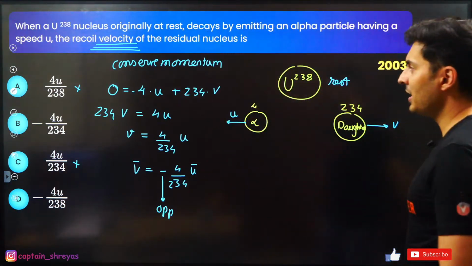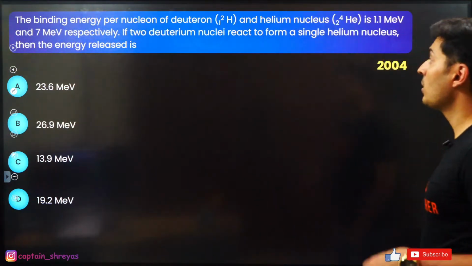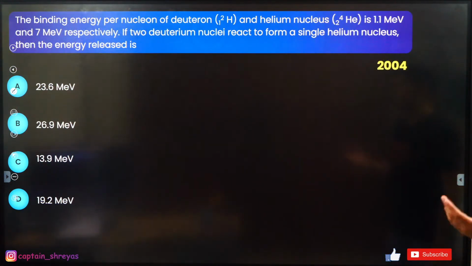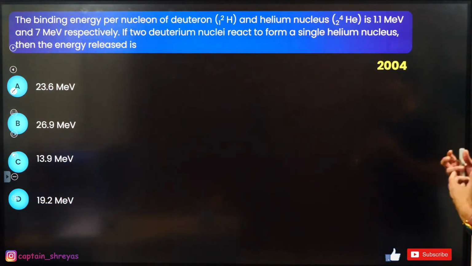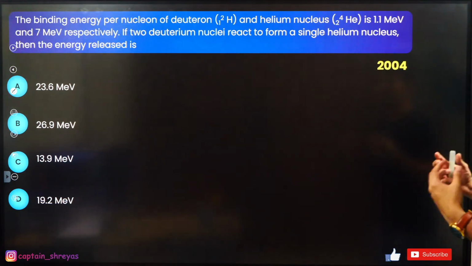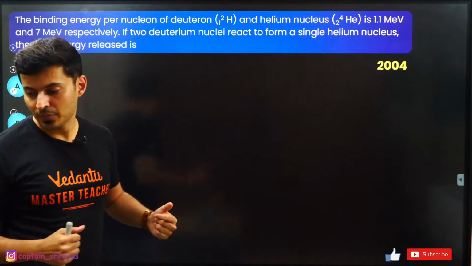Okay, coming up on your screen. Here it is. Binding energy per nucleon of deuteron and helium is this and this. Two deuteron nuclei react to form a single helium nucleus. Then the energy released is how much?